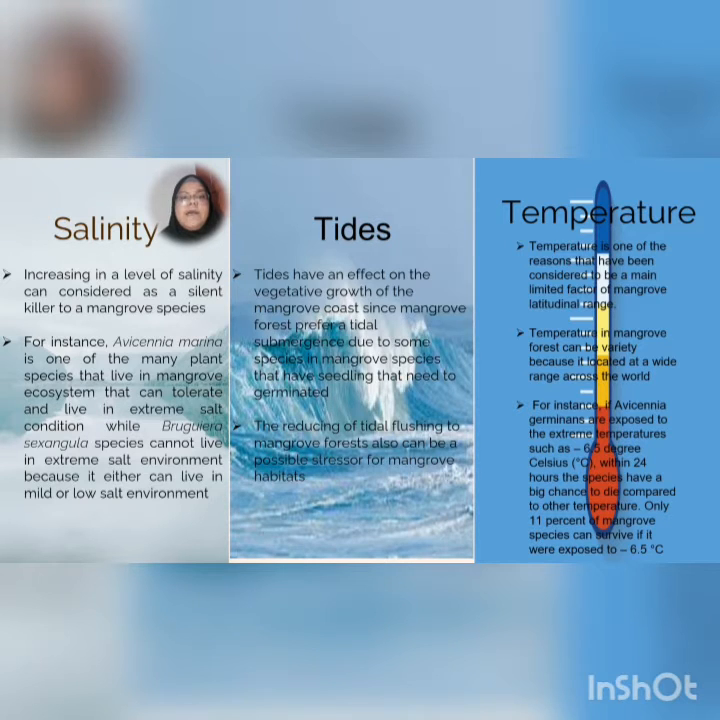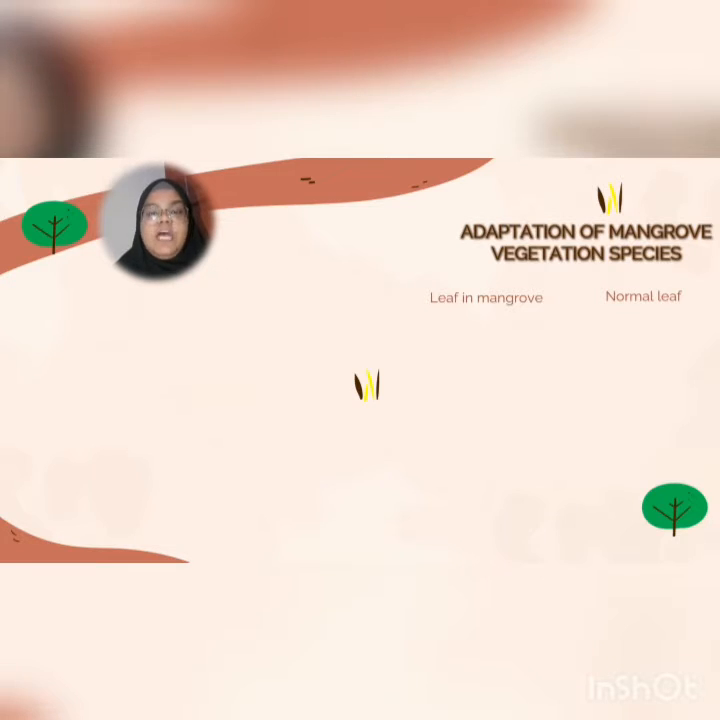Lastly, temperature, because mangroves are located at various locations, so it is considered a main factor that has an effect on it. For example, Avicennia germinans cannot be exposed to lower temperature as it could die. There are two characteristics, which are root and leaf, for mangrove to adapt to the surrounding.